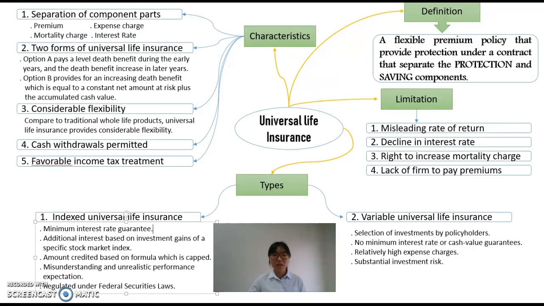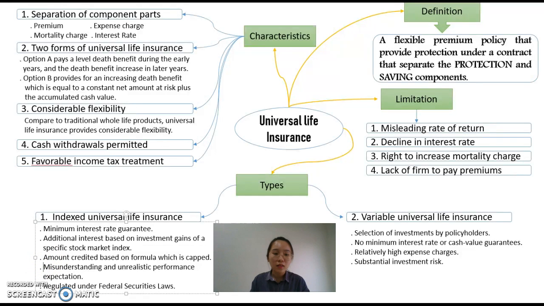Second, additional interest may be credited based on investment gains of a specific stock market index, for example, the S&P 500 index. Third, there is a formula for determining the amount of enhanced interest credited to the policy. It usually places a cap on the maximum upper limits of additional interest credited to the policy.